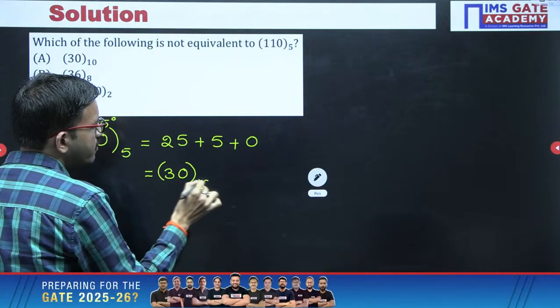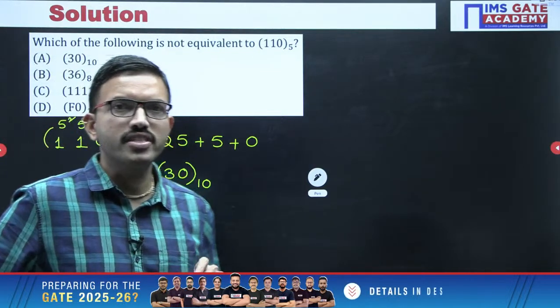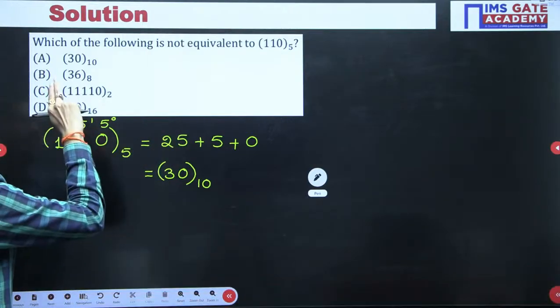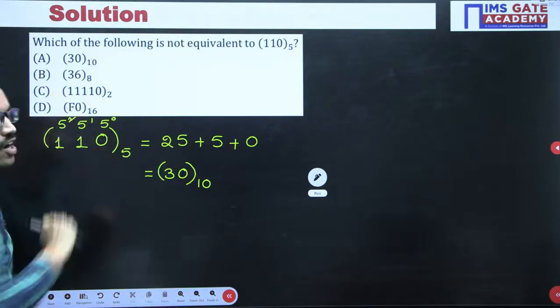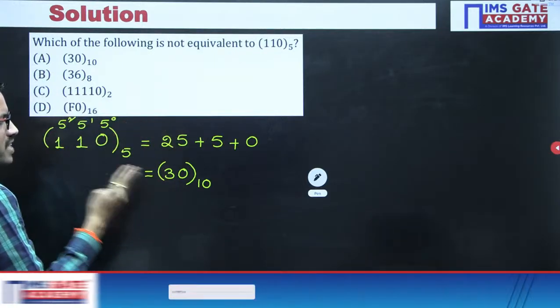That means whatever number you have in option A, that is the equivalent one. But here we have to find the one that is not equivalent. Now regarding option B, you have an octal number. If you want to verify, you can do it based on your convenience.